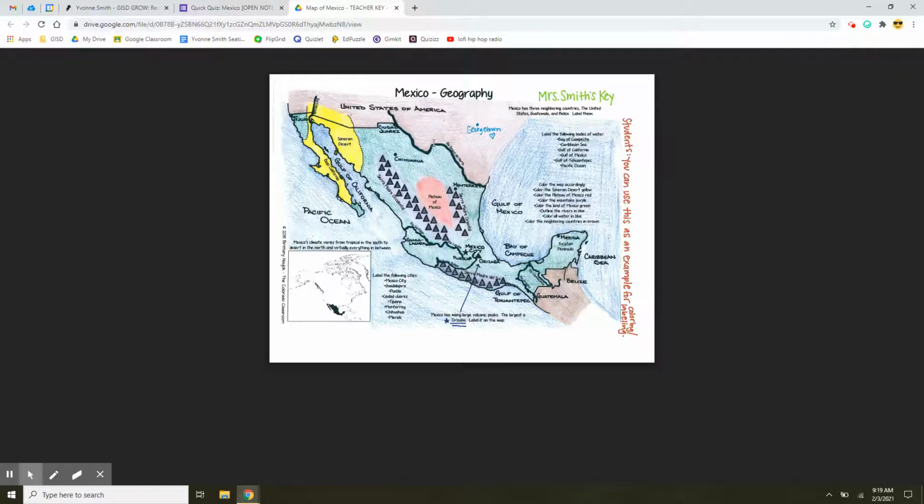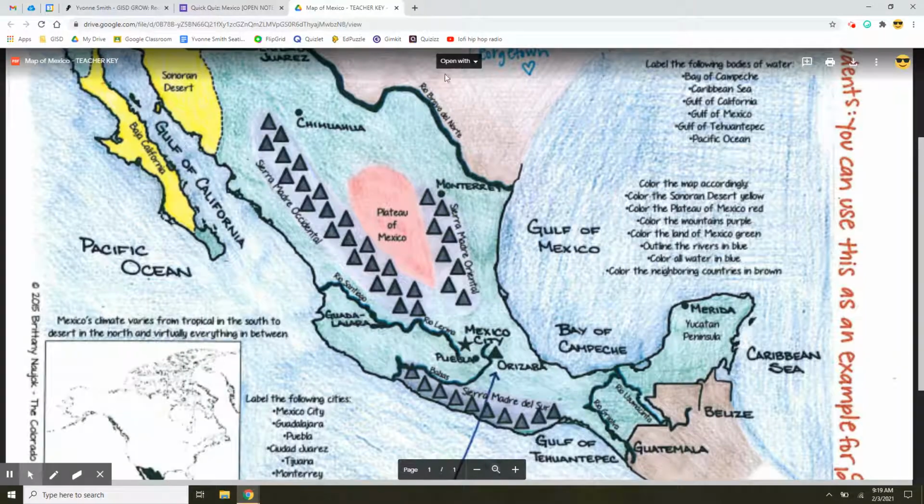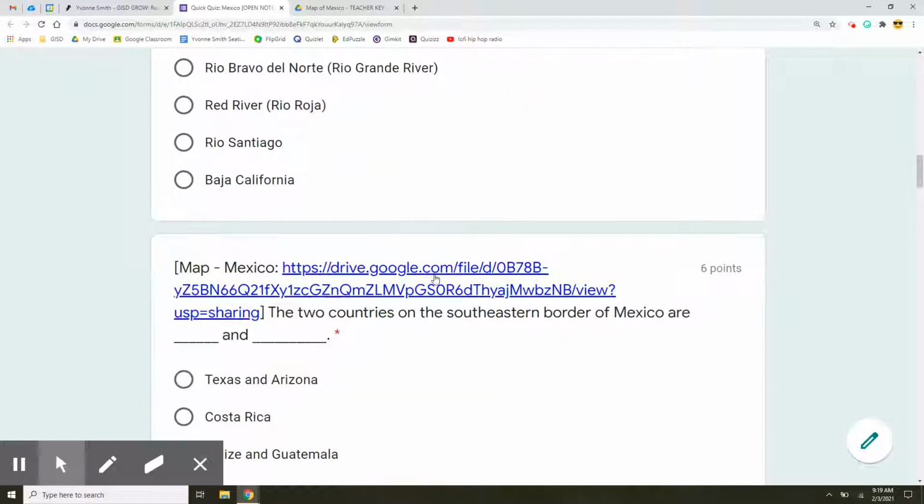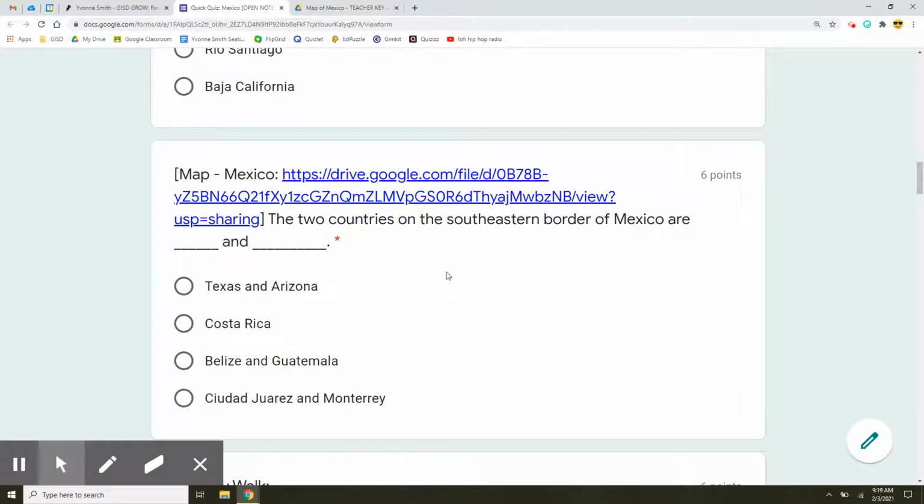So I'm looking for what is that river called? And if you need to zoom in, I completely understand. It's called, well, I won't say it out loud for you, but there's where an answer is. Is it Rio Bravo del Norte, which we would call Rio Grande River? Is it the Red River, Rio Santiago, or Baja California? I believe this is the last one that you look on the map of Mexico.